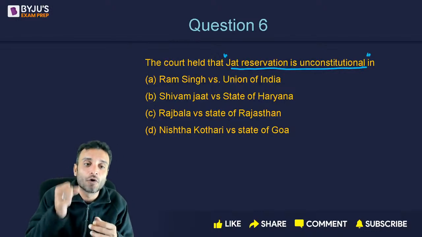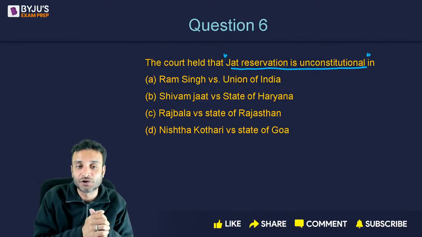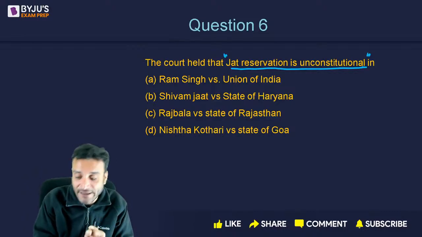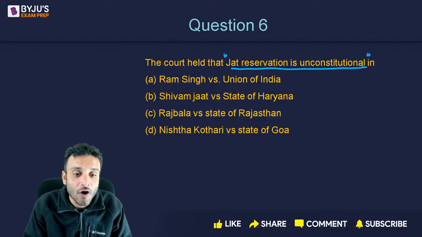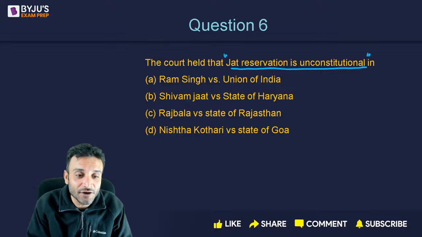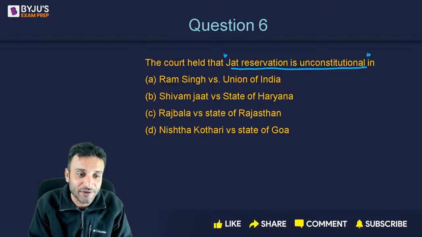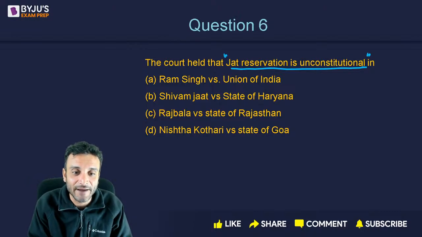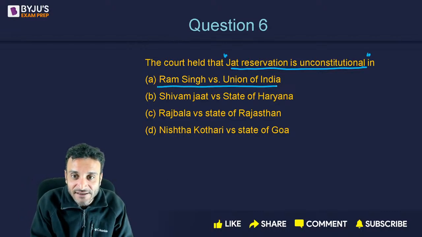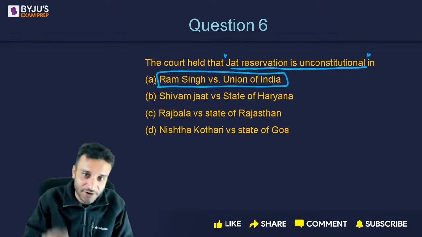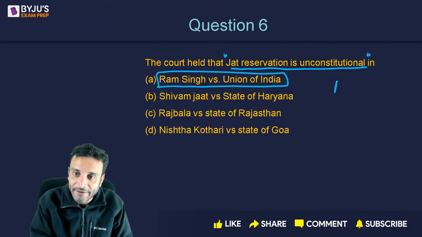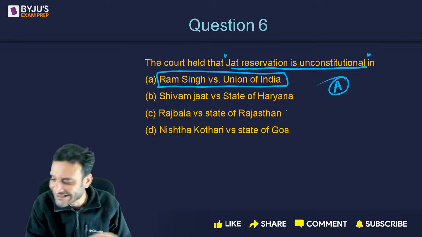So in Union of India versus Ram Singh, it was declared unconstitutional. Am I clear to each and every one of you? Okay. So Ram Singh versus Union of India is the correct answer to this question. Option A.